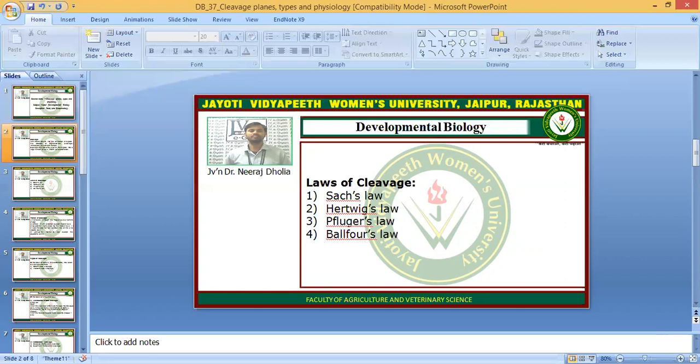Then next is Balfour's law. This law says that the cleavage divisions are inversely proportional to the yolk. It means if the yolk is higher, then the cleavage divisions will be lower, and vice versa. If the yolk is lower, then the cleavage divisions will be higher. So the rate of the cleavage divisions is inversely proportional to the concentration of the yolk. So these are the laws of the cleavage divisions.